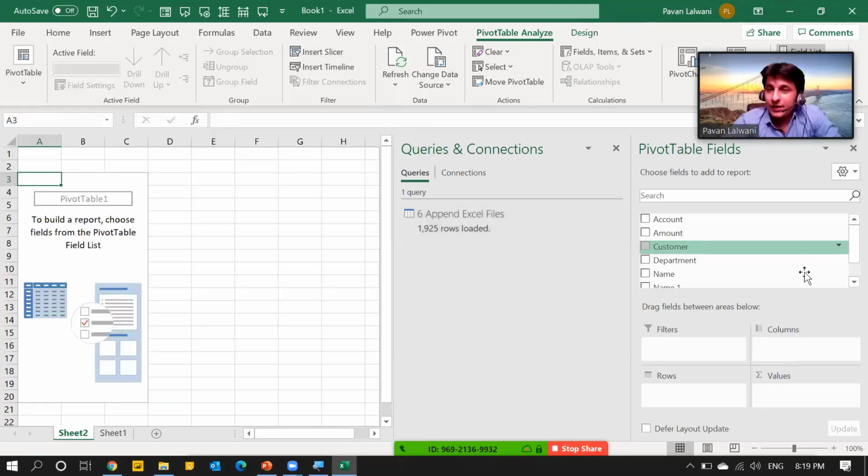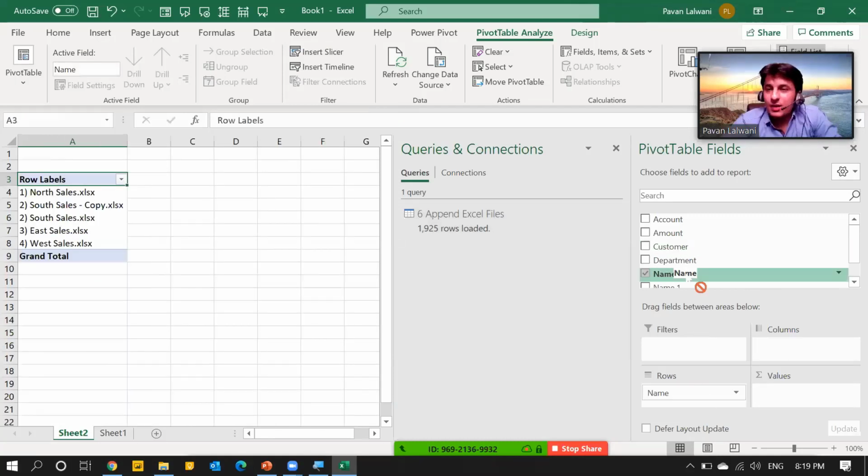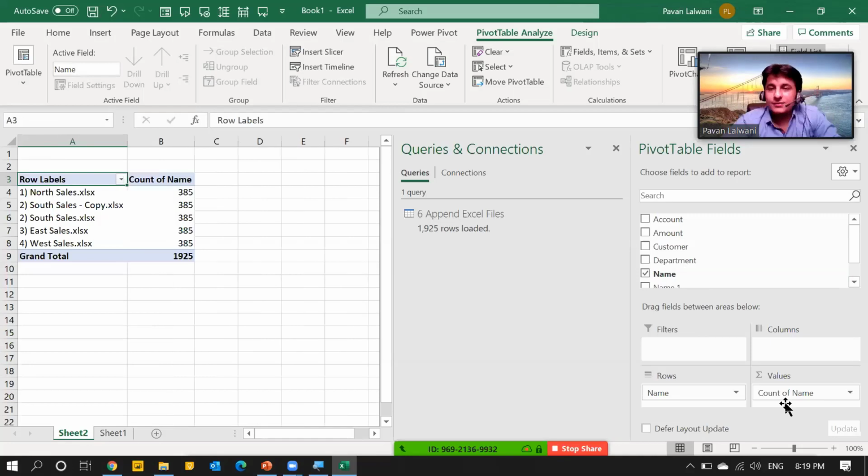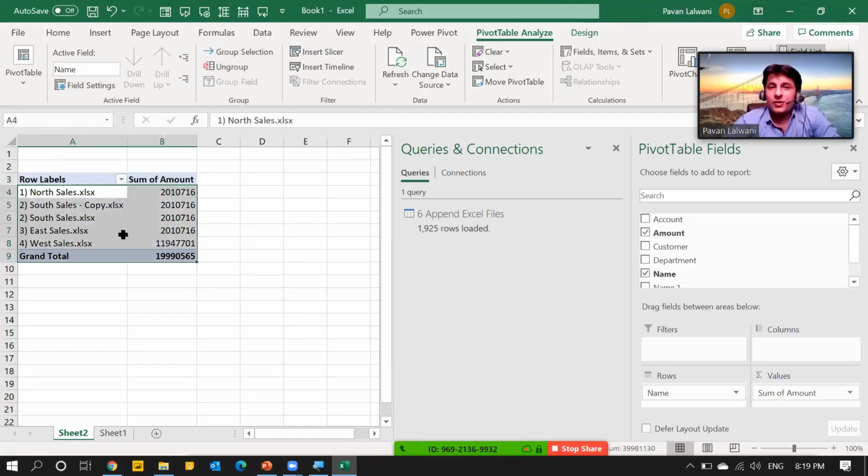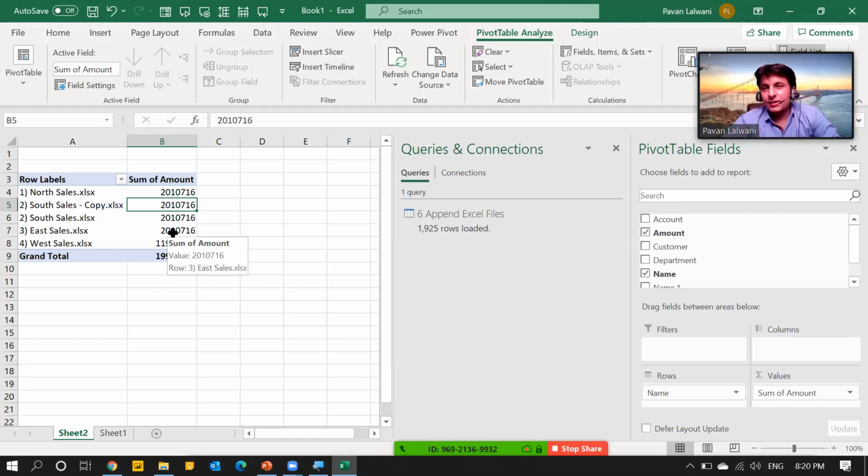I'll pick the name column into rows and name into values. Or I'll pick name into rows and let's say amount into values. So that's the actual amount from each file, all those files. Now, anything changes in the file, it will update.